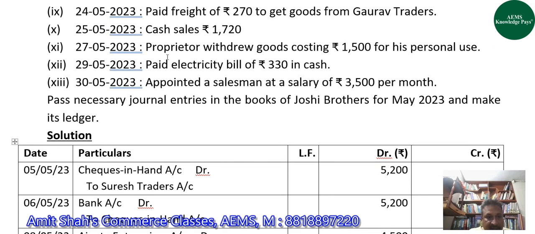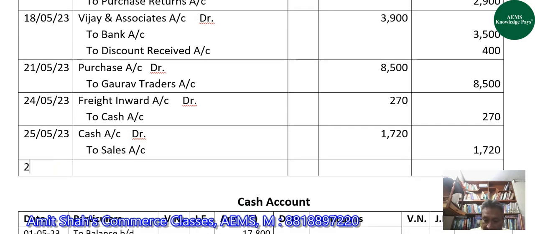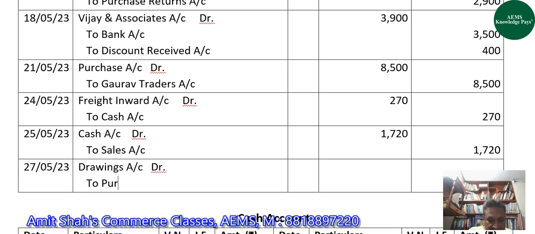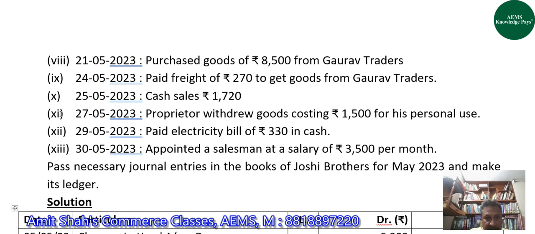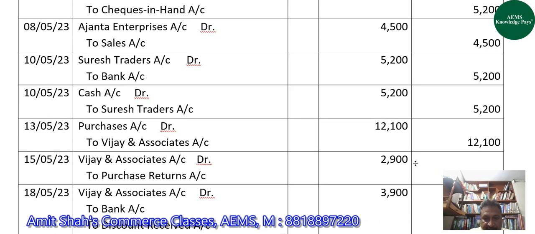And then we have 27th May, proprietor withdrew goods costing rupees 1,500 for his personal use. So it's a drawings. So on 27th May, we will debit drawings account and will credit purchases account. Why? Because he has withdrawn goods. Proprietor has withdrawn goods costing rupees 1,500.